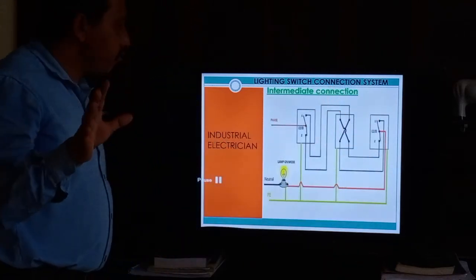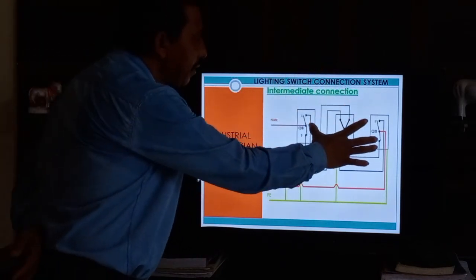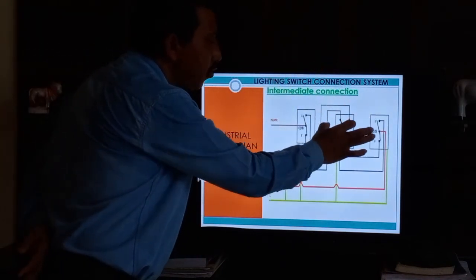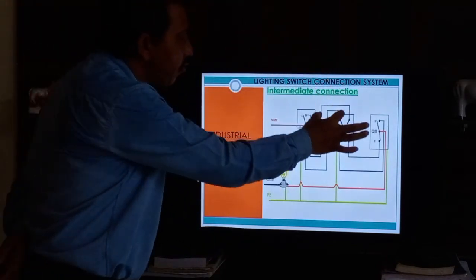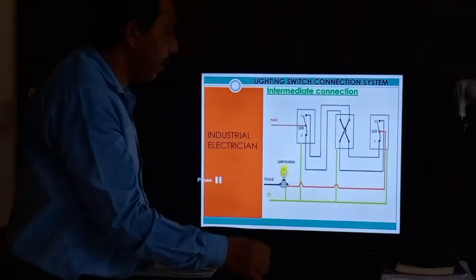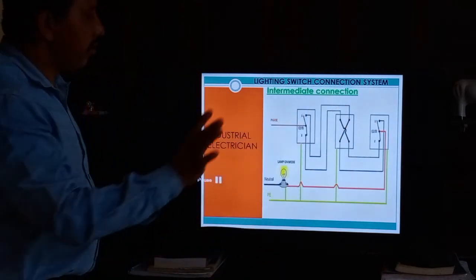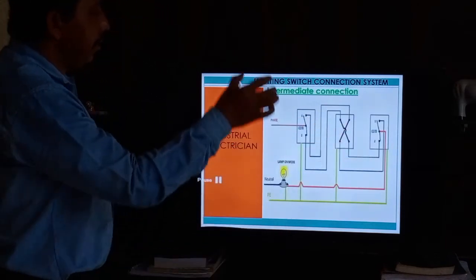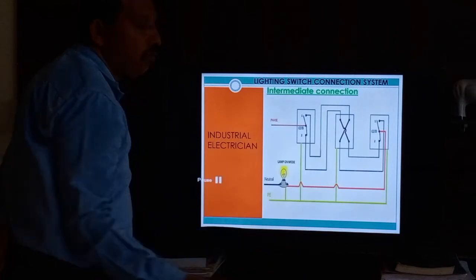For the intermediate switch, you should take care that it always comes in the center part of the two-way switches. The intermediate switch has 4 terminals, 1, 2, 3, 4. This is important for you. A two-way intermediate switch needs 4 loop wires.